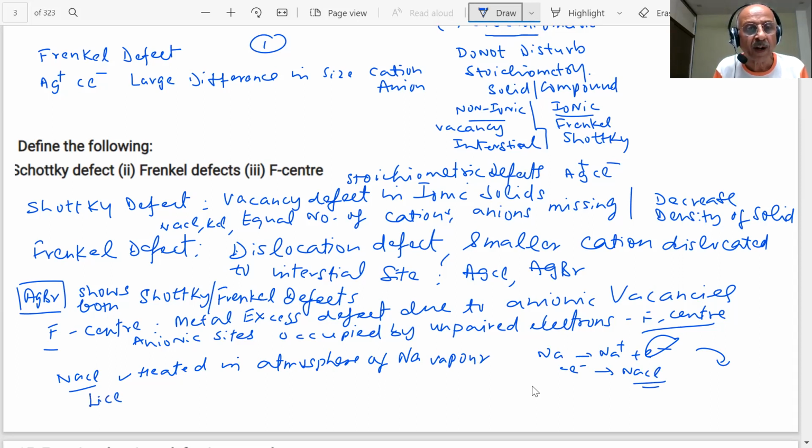Similarly, lithium chloride, when heated in an atmosphere of lithium: what type of color is shown by lithium chloride? Pink. And KCl? Violet, lilac or violet. These are some of the important questions, students, which can be asked in a different way. So we should know that the question could be changed in a different form. That's all, this is based on your metal excess defects.